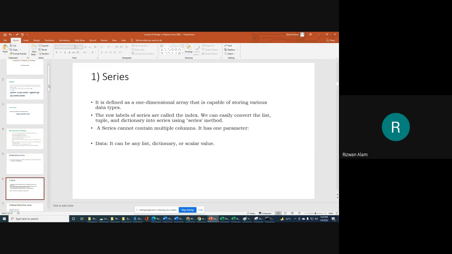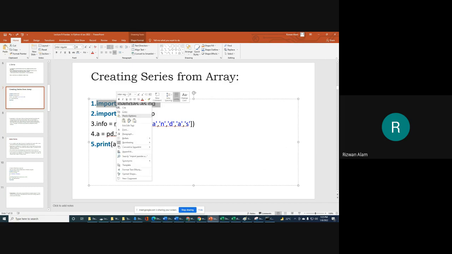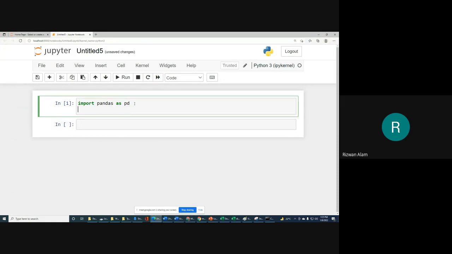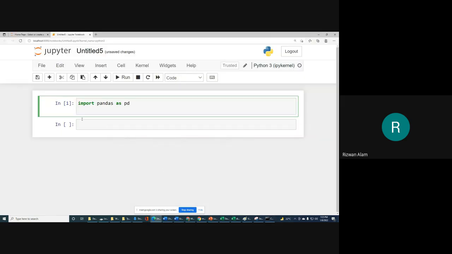Now let me go to the code to see how we can create a series from an array. If we have an array, for example a list, how can we create a series? For that, we will run this program. First of all, we will import pandas as pd, which is already there. Then we will import numpy also, because we are going to use the numpy array function.